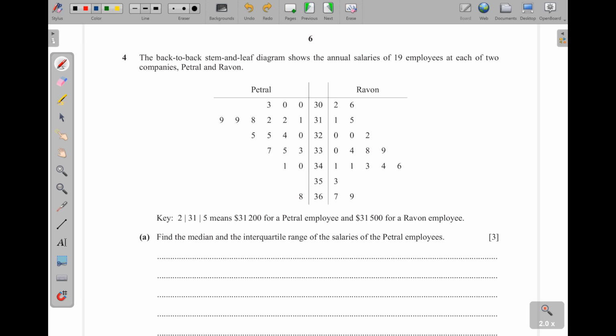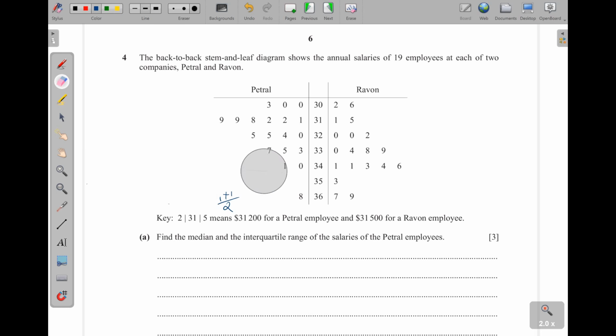Since the numbers given are odd, I'm going to cross from the extremes and remain with one figure in the middle. Let's say we had 9 numbers, A, B, C, D, E, F, G, H, I. We cross from both ends until we remain with one figure in the middle. There are 9 numbers, and this figure is the 5th number. But 5th is the same as saying 9 plus 1, then divide by 2.